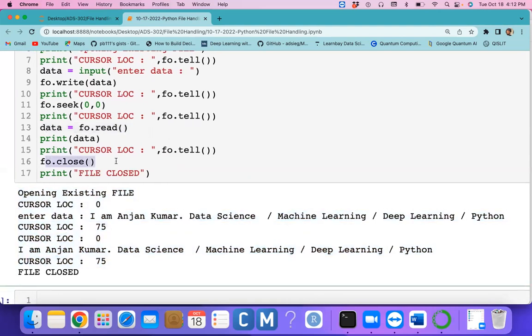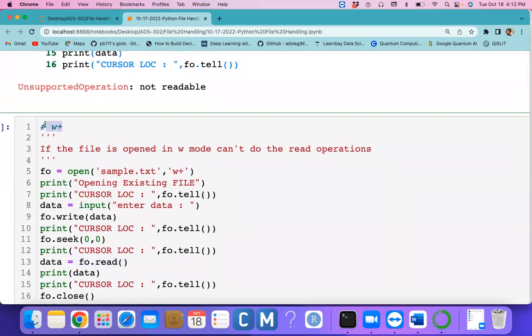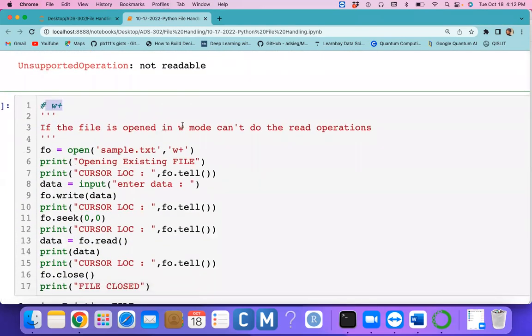Then you closed the file. Here we used the read method when using W plus. So if the file is opened in W plus mode, both reading and writing we can do.